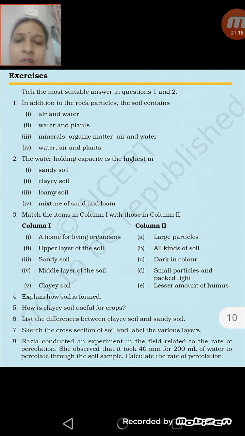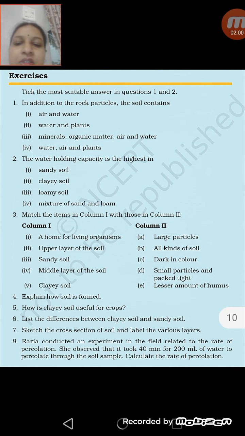Next one is explain how soil is formed. As we know, soil is formed by the process of weathering, and weathering is the breakdown of rocks by the action of wind, water, or any climatic changes like increase or decrease in temperature. So you will explain the process of weathering in this answer. Next one, fifth, how is clay soil useful for crops? As we know, clay soil is very useful for growing many cereals like wheat, paddy, etc., because it has the highest water absorbing capacity, as well as a high content of organic matter. So this soil is very good for growing different kinds of crops.